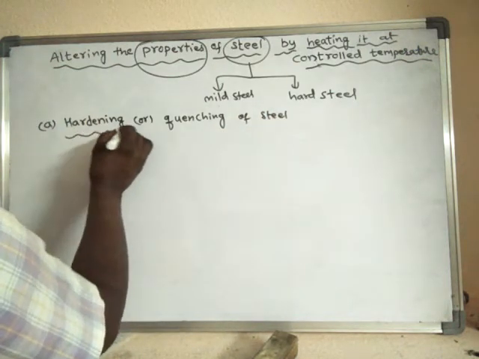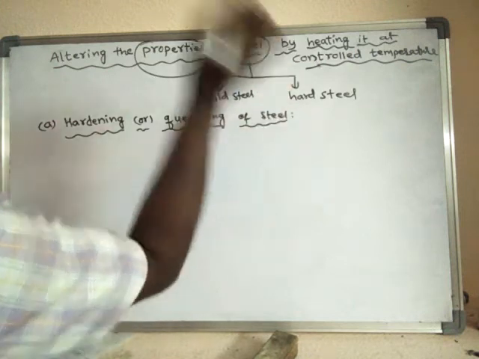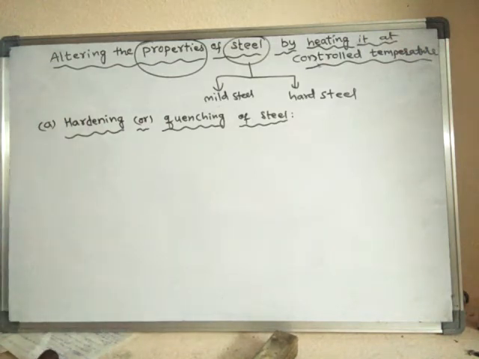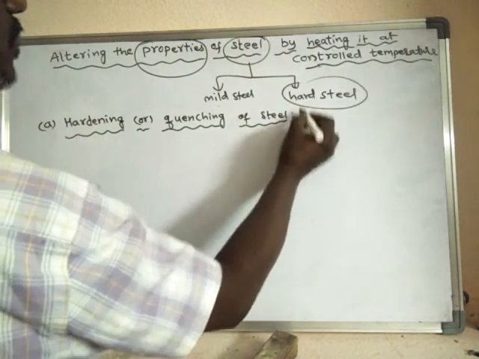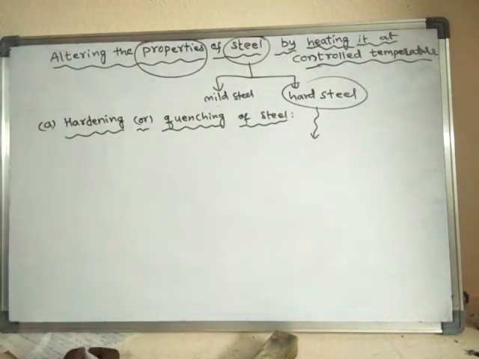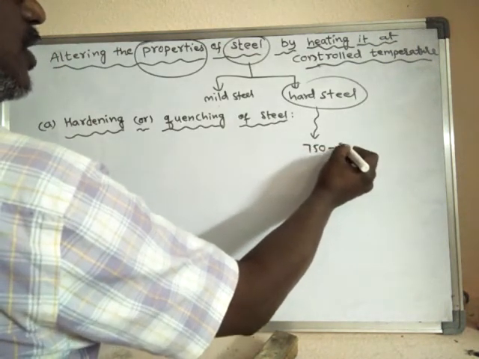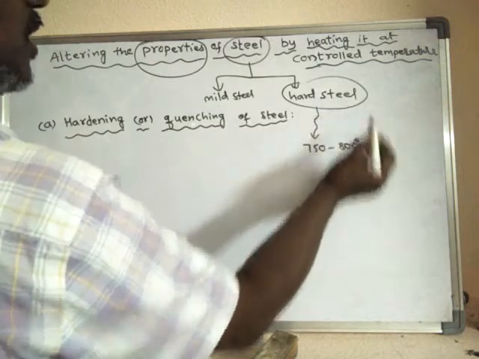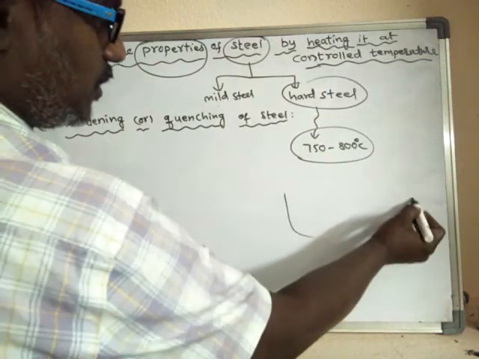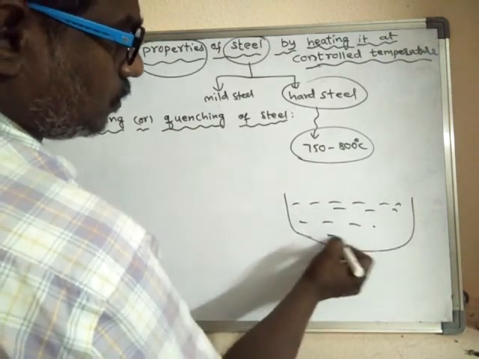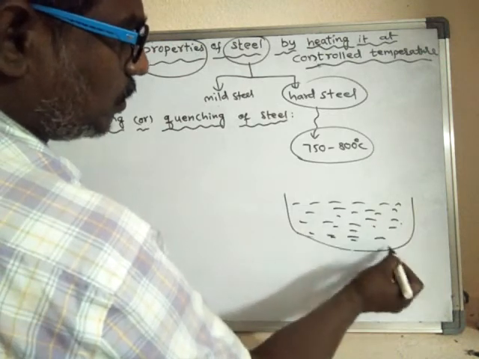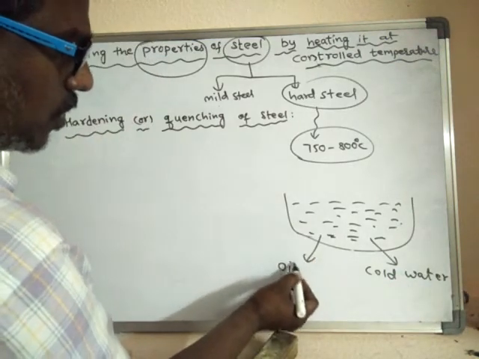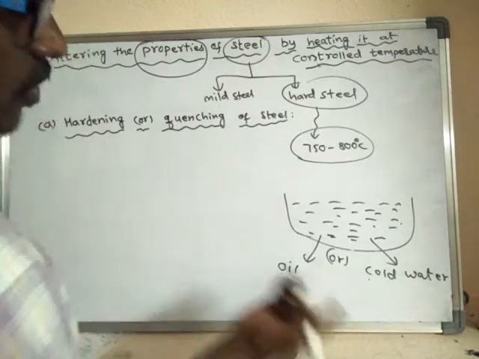How is this quenching or hardening of steel done? Actually, hard steel, when it is heated to around 750 to 800 degrees centigrade, to that high temperature, and after heating to this high temperature, you take cold water, or else you may take oil also.